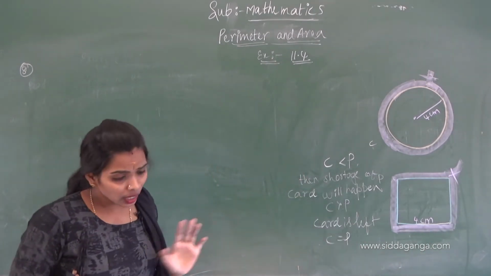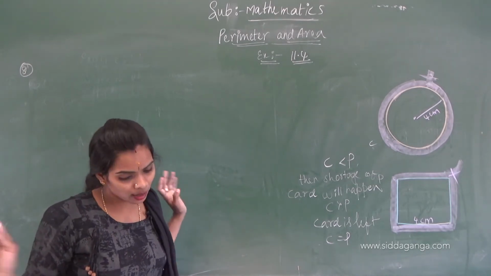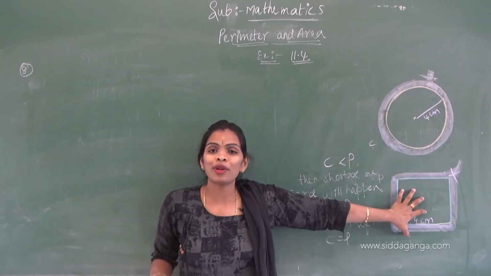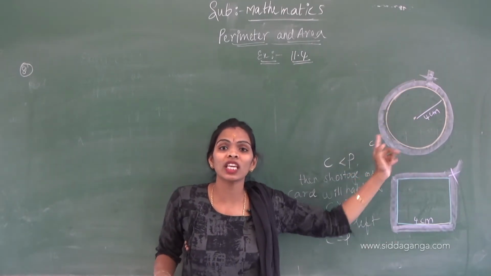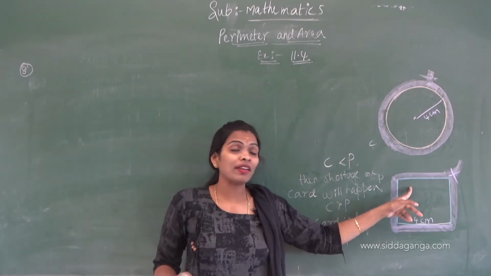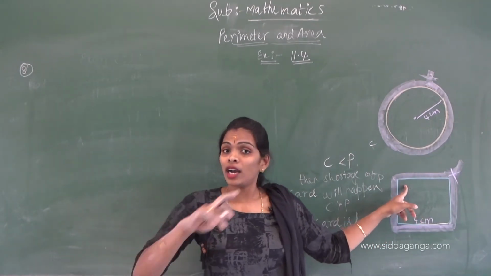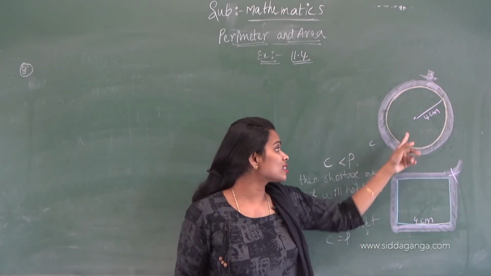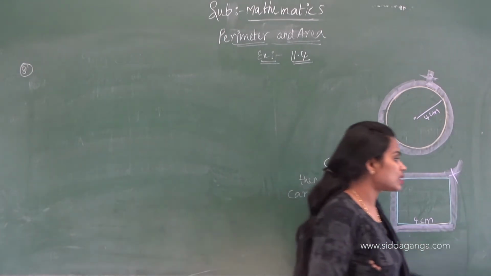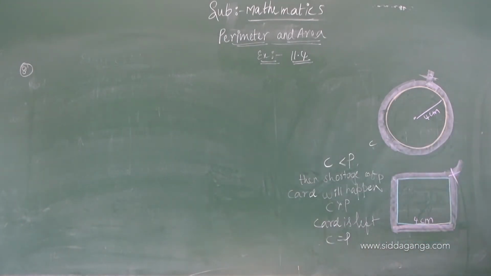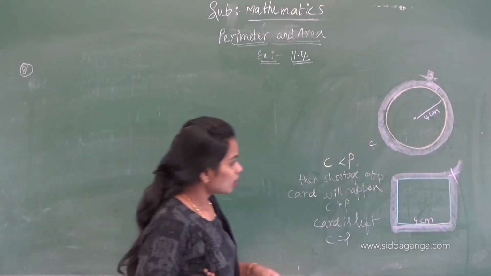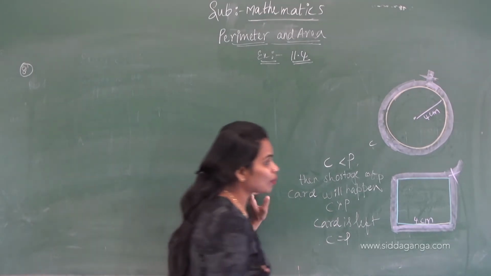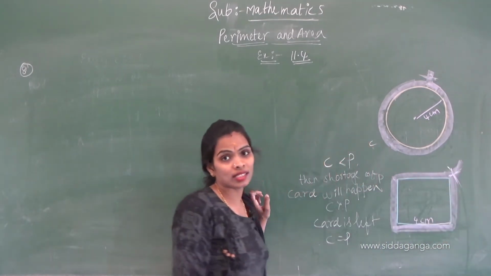Okay, what do we have to find now? The circumference of this and the perimeter of this, and we just have to compare. If C is less than the perimeter, then the cord will not fully wrap the square. If C is greater than P, then the cord is left, that means some cord remains to cut.